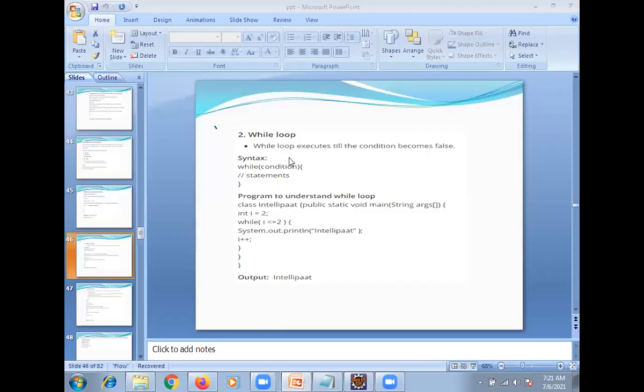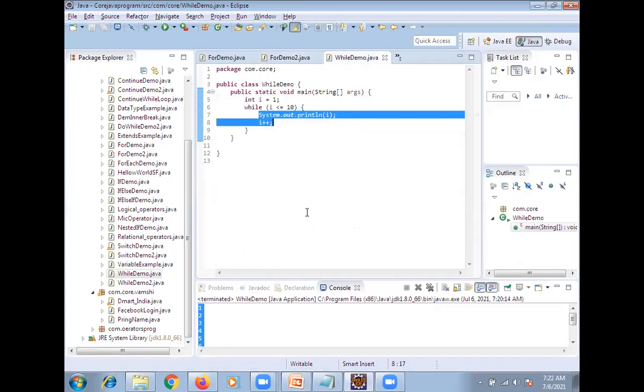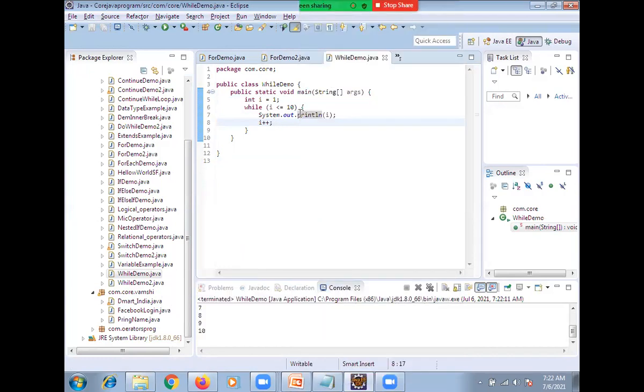It will check the condition, but a while loop executes till the condition becomes false. So once this condition is false, only then will it terminate the program. Clear? Now you can see this. This while loop is clear, right? Or any doubt? Clear. So we are defining one condition in a specific way.